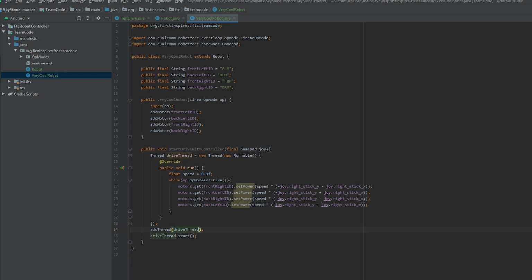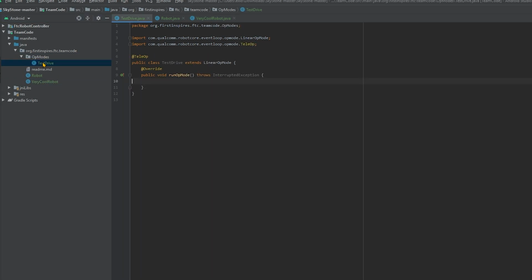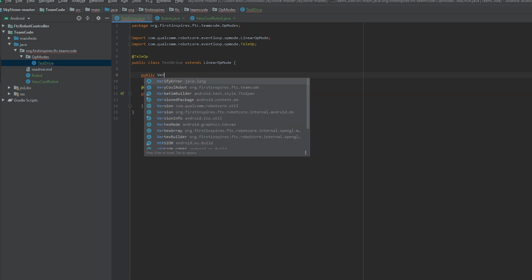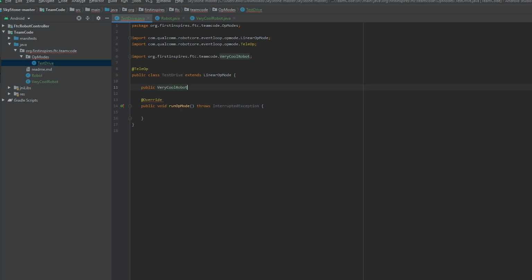That way we can have more easy control over how our robot moves. Now, all of what we've done is great, but the app still won't show it under teleop. And that's because we need to go back to the test drive class and call the method. So under op modes, go back to test drive. To begin, at the top of the class, write public, the name of your robot, so VeryCoolRobot for me. Not the robot class, but the name of the child.